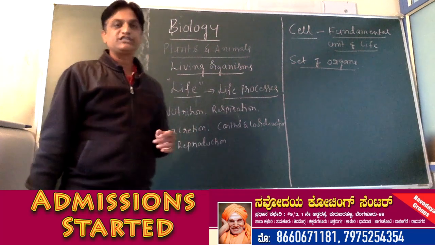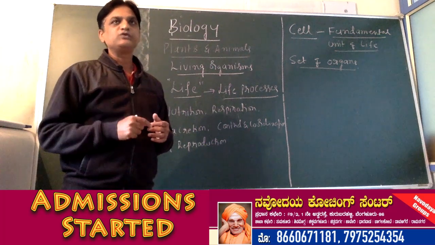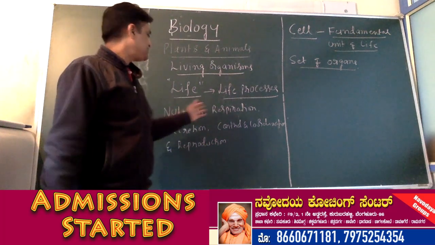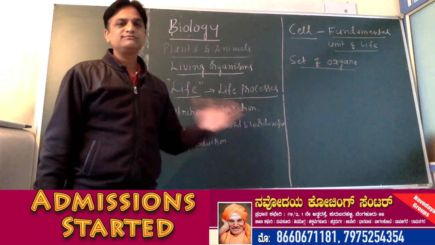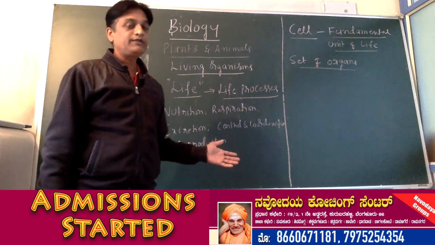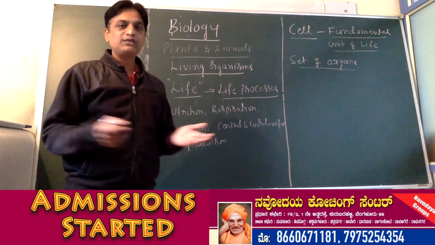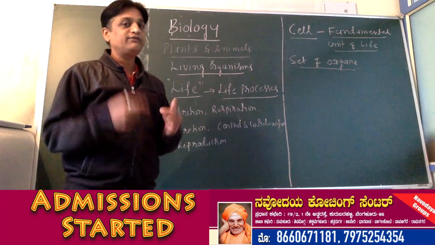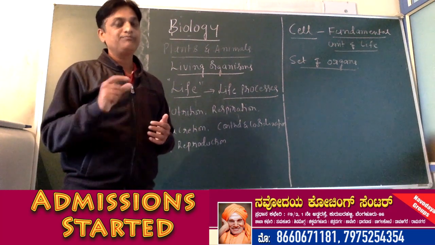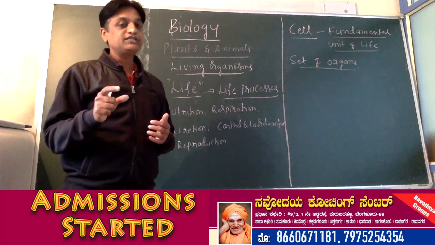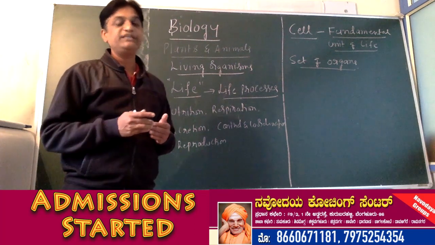Then reproduction. Reproduction is another important life process. Without nutrition, respiration, excretion, an organism cannot live. It dies. But without reproduction, an organism can survive. Even though an organism can survive without reproduction, why is it considered a life process? Because reproduction is responsible for continuity of the species.